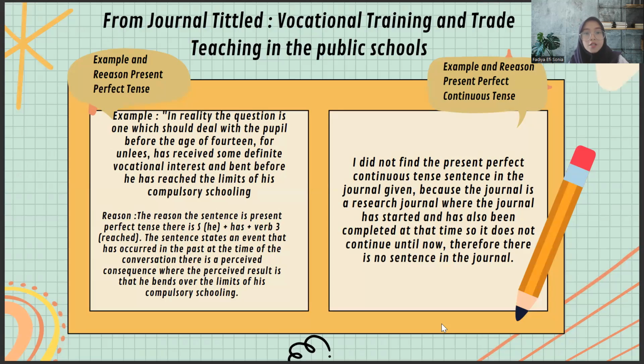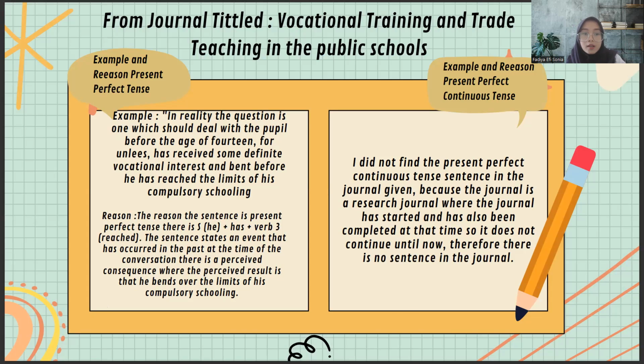So the analysis from the journal titled Vocational Training and Trade Teaching in the Public School. There is an example and reason, present perfect tense and present perfect continuous tense. First, I will describe example and reason present perfect tense. For the example, I found the sentence: in reality the question is one which should deal with the pupil before the age of 14, for unless he has reserved some defined vocational interest, and then before he has to reach the limits of his compulsory schooling.